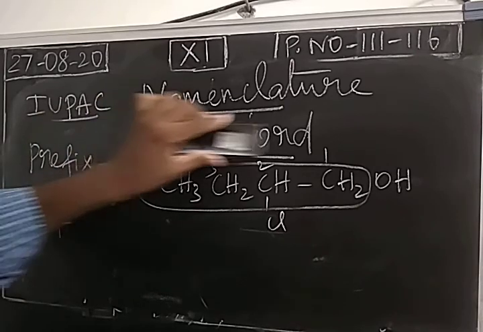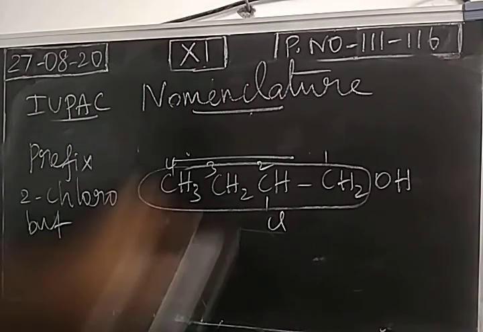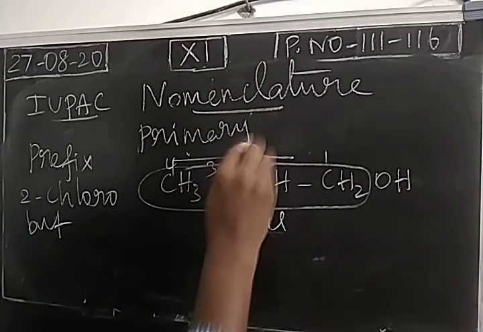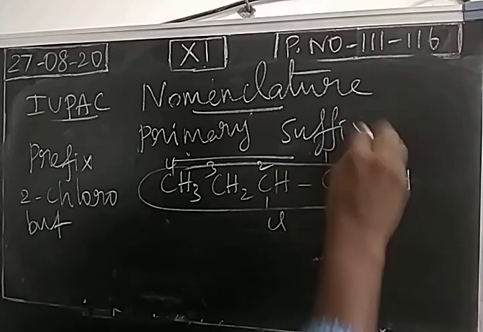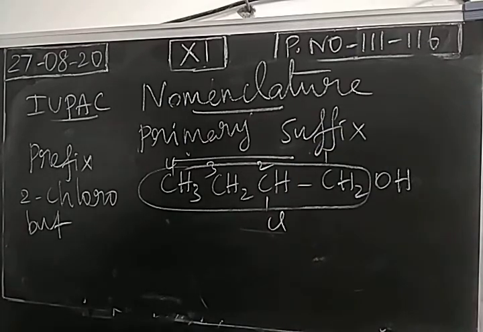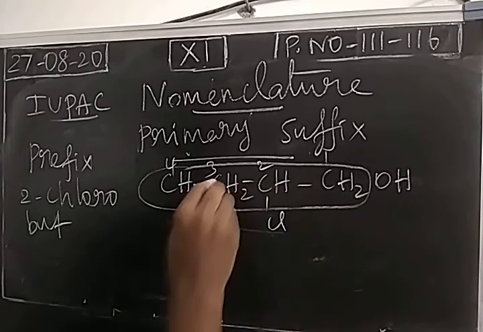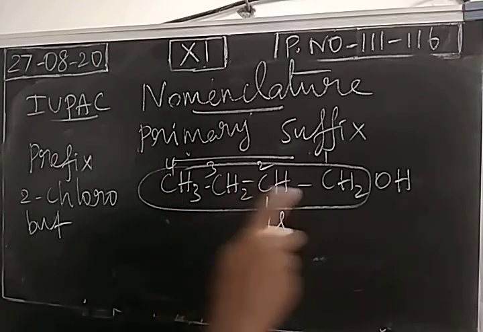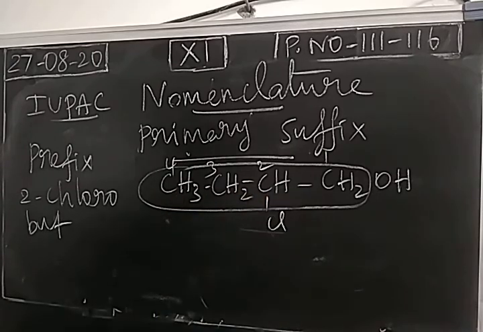Next, we use the primary suffix. So, in the formula, what is the next one? Primary suffix. Primary suffix explains saturation and unsaturation. If you take a compound, if only single bond is present between the carbon atoms, this is called a saturated compound. Between the carbon, double bond or triple bond present means unsaturated.